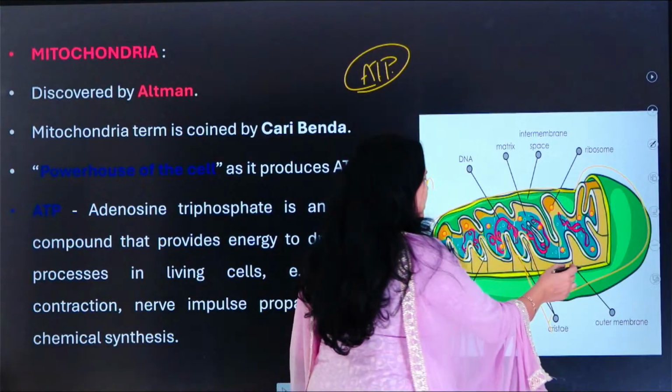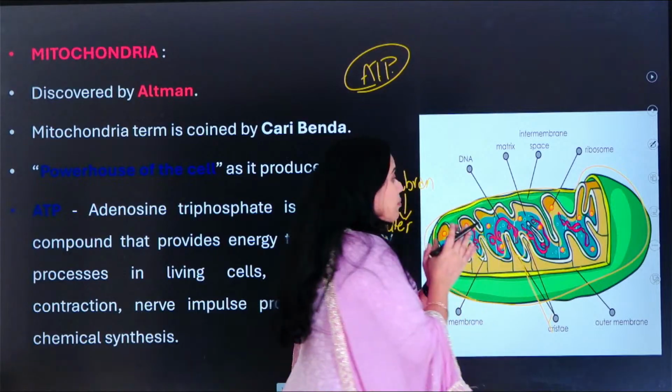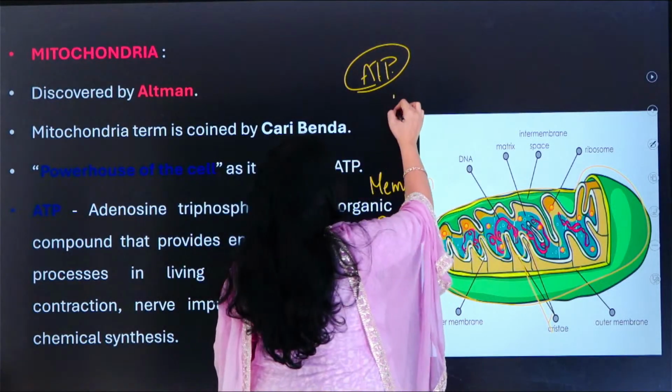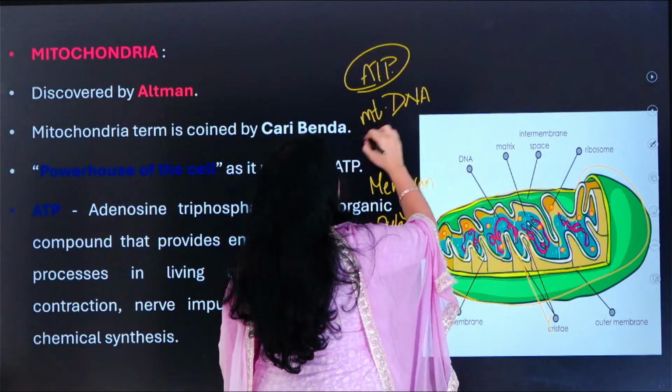Okay, and this is the outer membrane which is present. So inside, mitochondria itself has its own DNA. Mitochondria में क्या होती है? It has its own DNA and that is called as mitochondrial DNA.